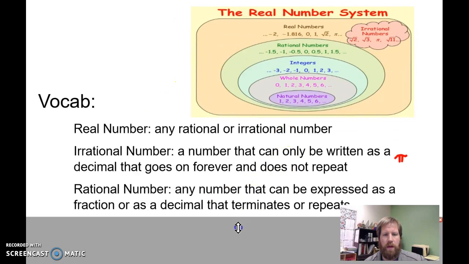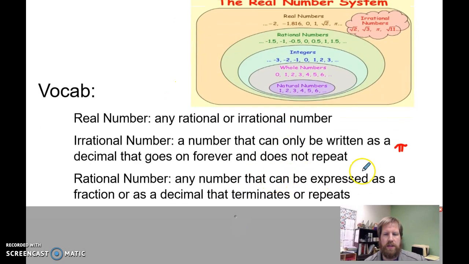A rational number is kind of the opposite of an irrational number. A rational number is any number that can be expressed as a fraction or as a decimal that terminates or repeats. So this could be these nice, easy whole numbers. Something without a decimal is still a rational number. And you can see that all these numbers are inside of our rational numbers category.